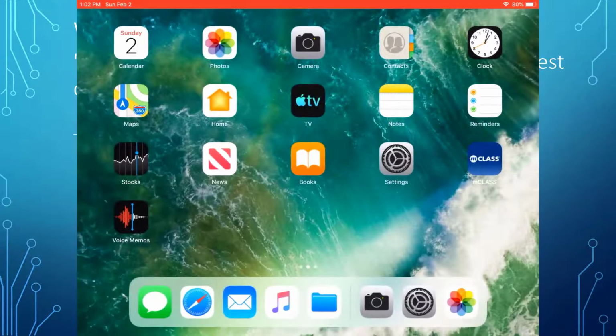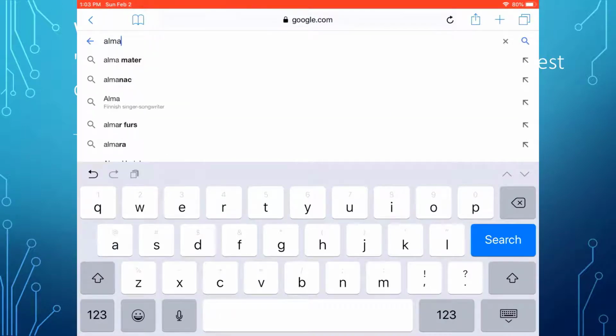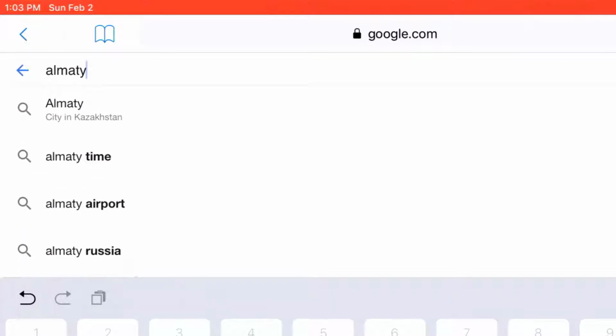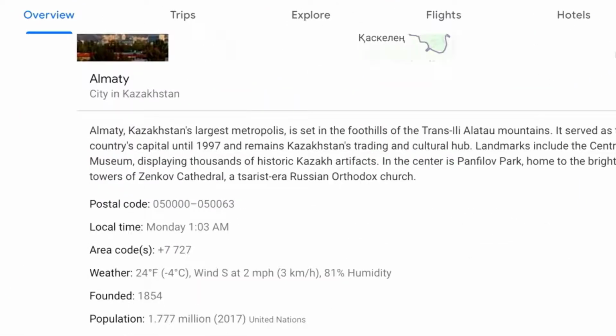I will start by Googling Almaty. Here I see the name of the country in the search, but I cannot copy from here, so I will open up the web page. Now that I am on the web page, I see the answer is Kazakhstan. So I will touch that and copy.